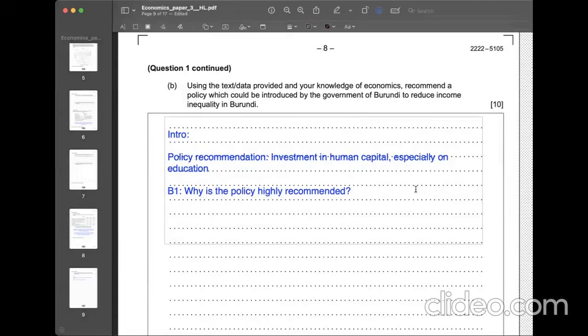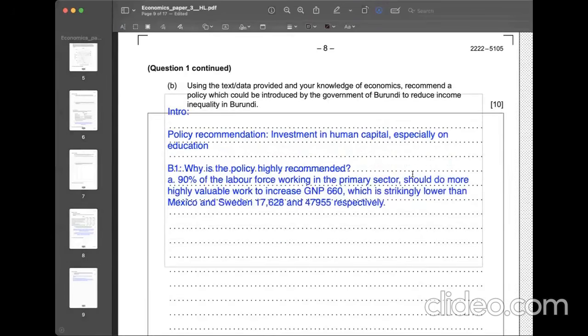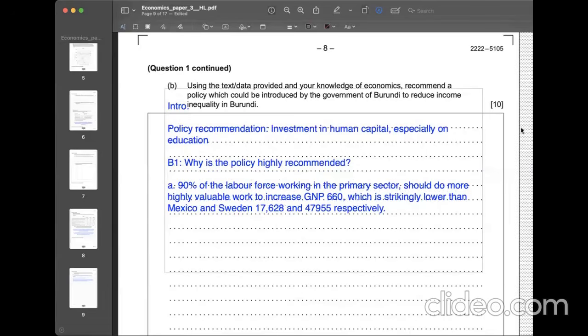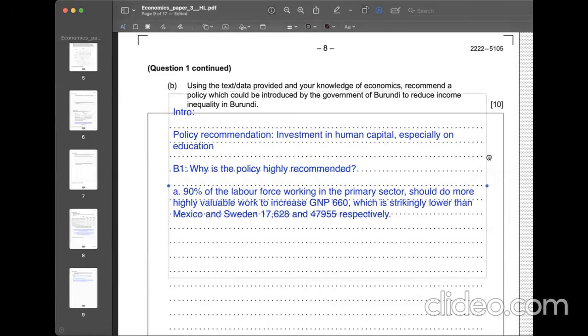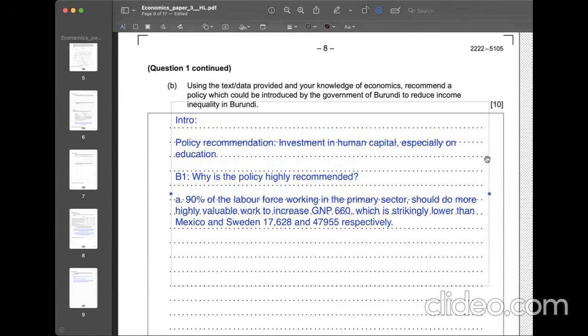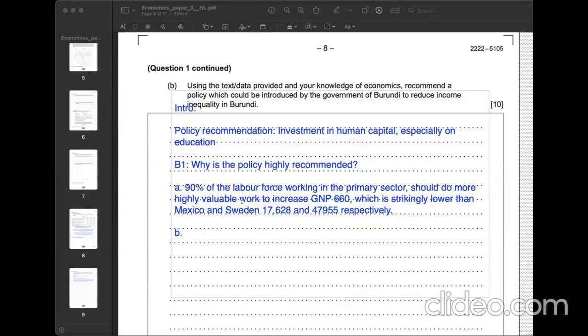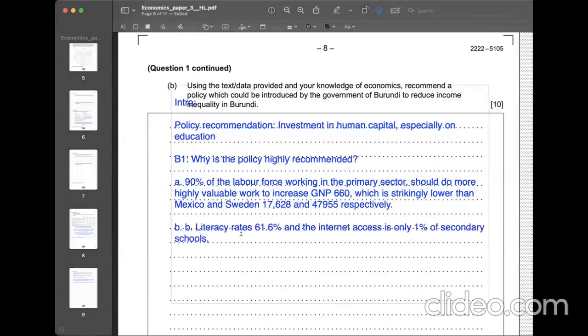The first evidence I found in the content is that 90% of the labor force works in the primary sector, which means there should be more highly valuable work to increase GDP, which is too low at 660. The country's literacy rate is also so low, and only 1% of secondary schools have access to the internet.